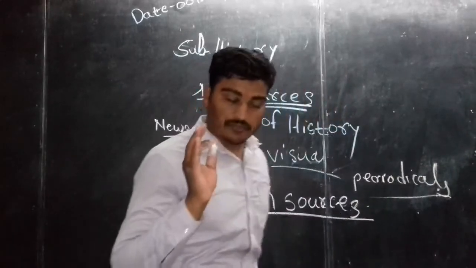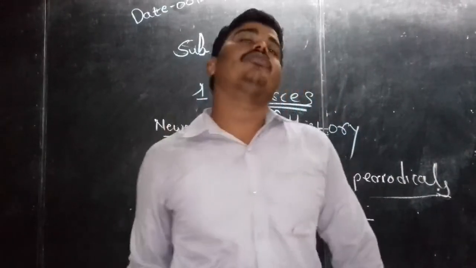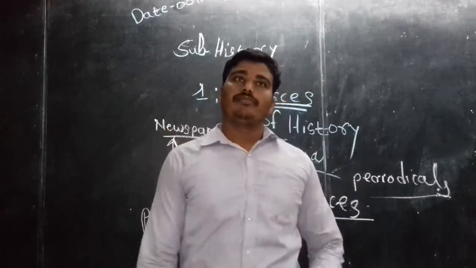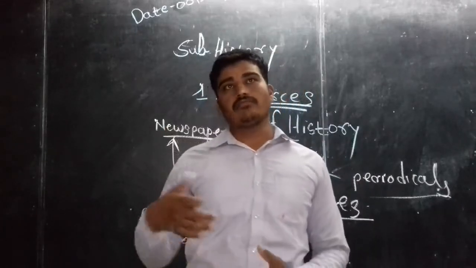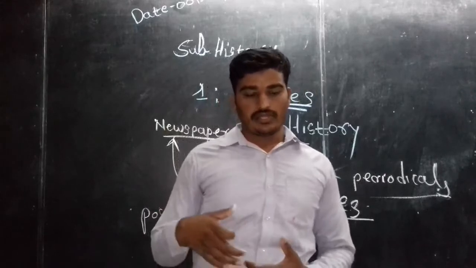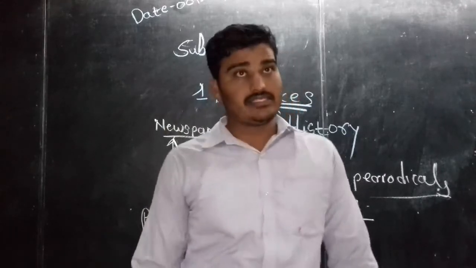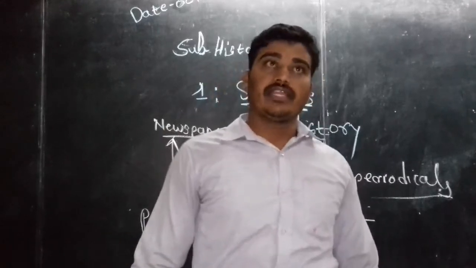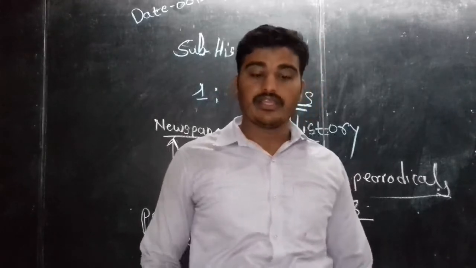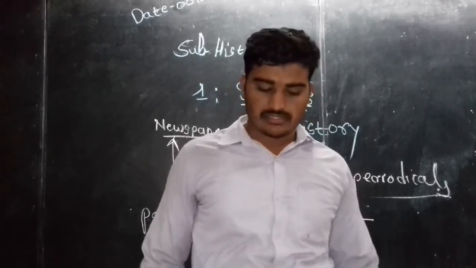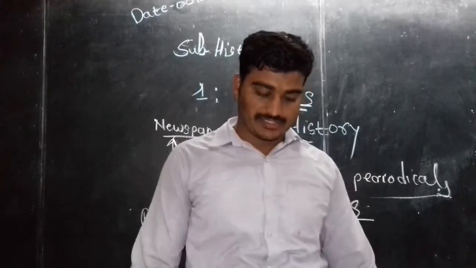Periodicals means something we get after a particular time, any book or magazine, after 15 days, after 1 month, so it may be a monthly magazine. We can also get one after 7 days, after 1 week. So these are all periodicals, and these are all our sources.